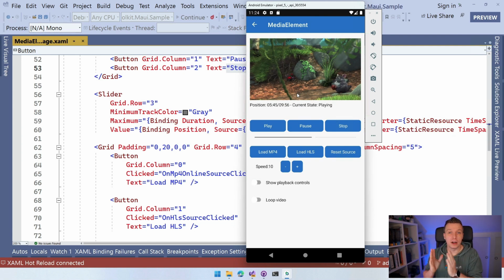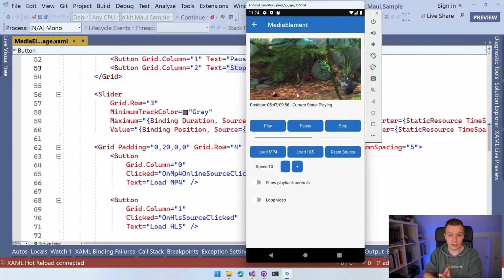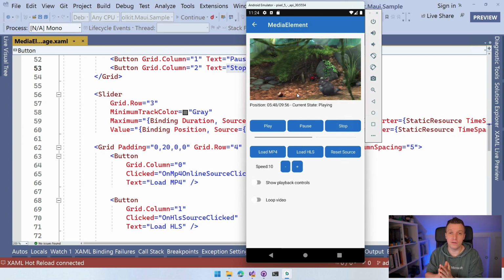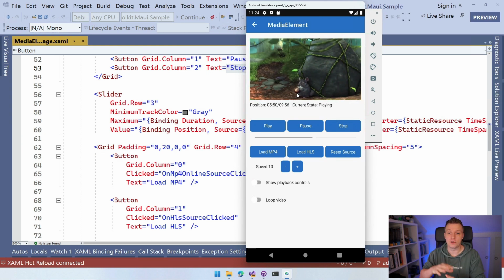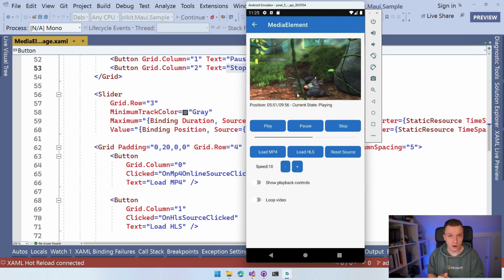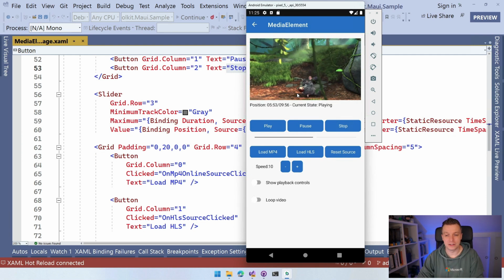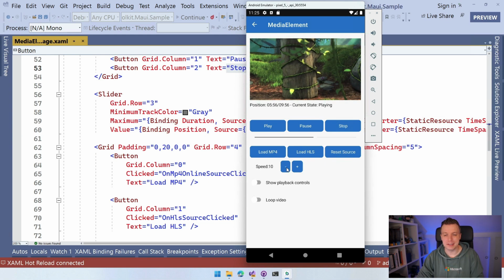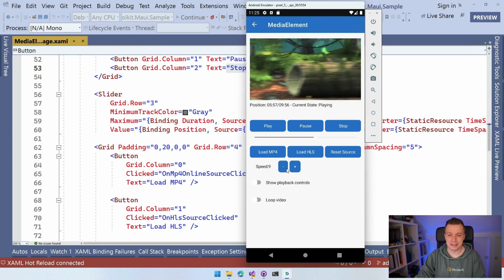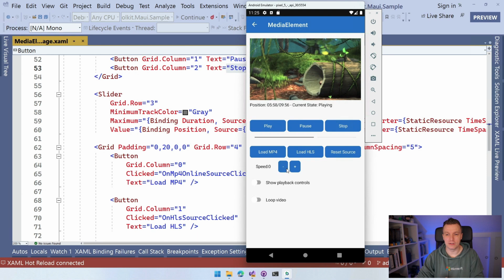So I would encourage you to try this out. I'm going to tell you how near the end of the video. Please try it out. Please tell me any feedback that you have right now so we can fix that before we're actually going to release this. But there are some bugs still in here, and the speed not working on Android is apparently one of them. So there's that, but you should be able to set the speed whenever it's done.